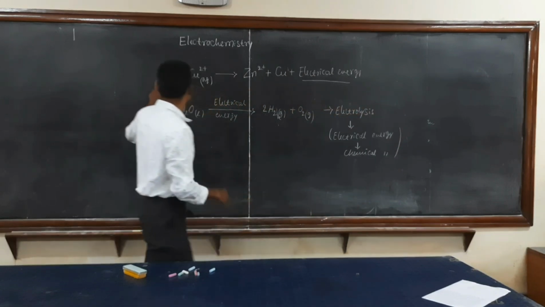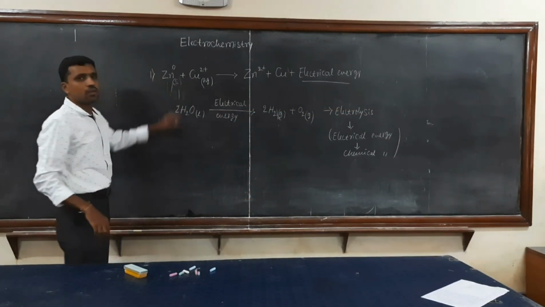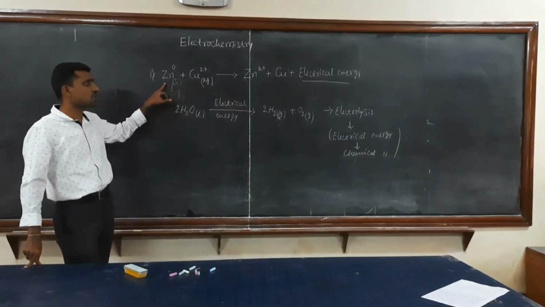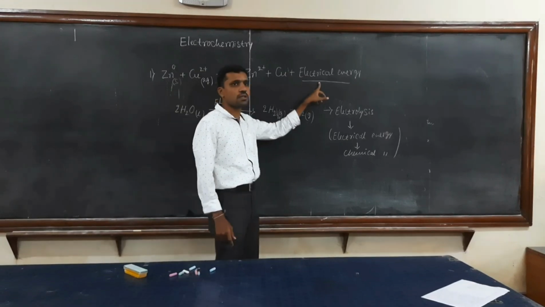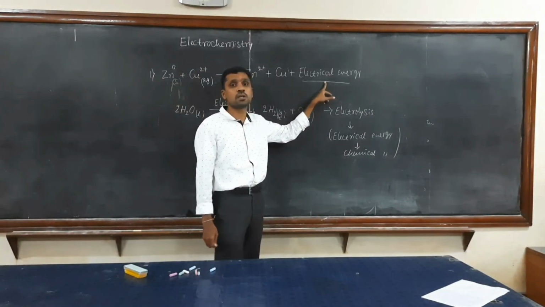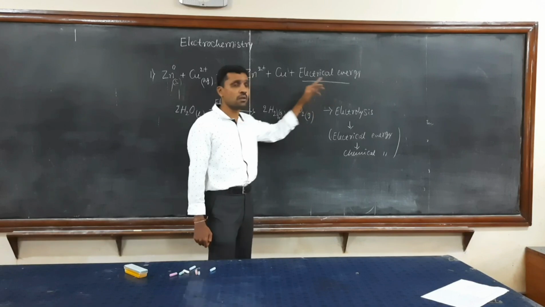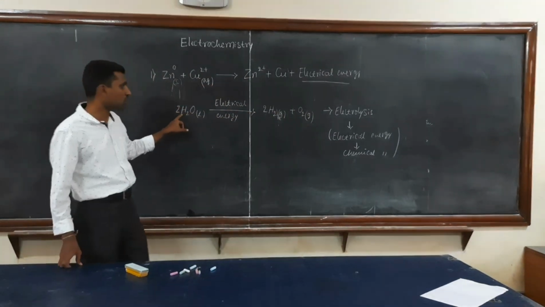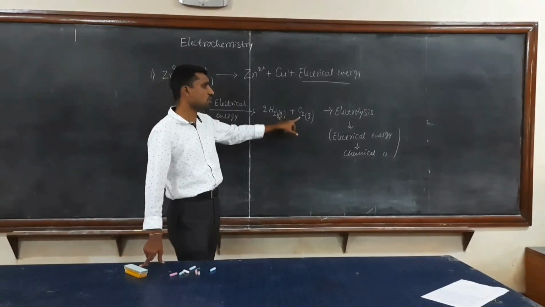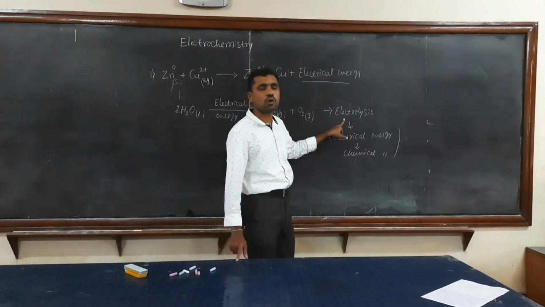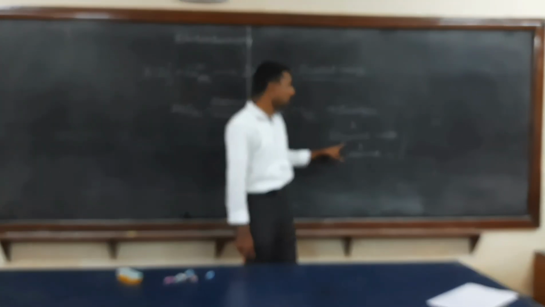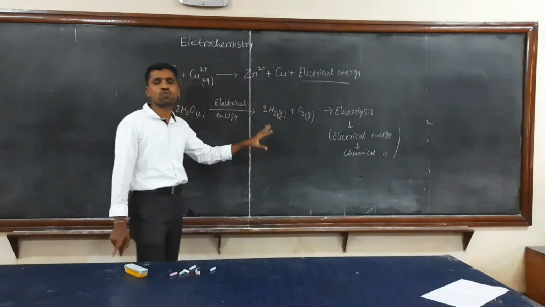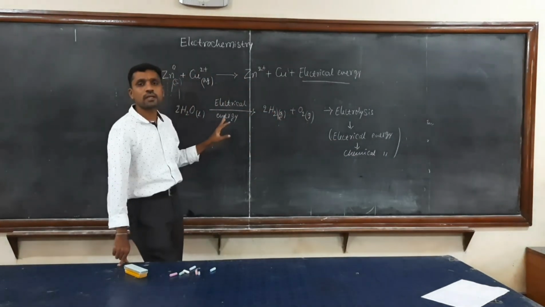So in the first example, that is the redox reaction, this is a spontaneous reaction. In this case, there is generation of electrical energy, and it can be measured by the use of an electrochemical cell. But in the second case, it uses electrical energy for the decomposition of water, producing hydrogen gas as well as oxygen gas, and this process is called electrolysis. In this case, the electrical energy is converted into chemical energy, and the device used for this process is called an electrolytic cell.